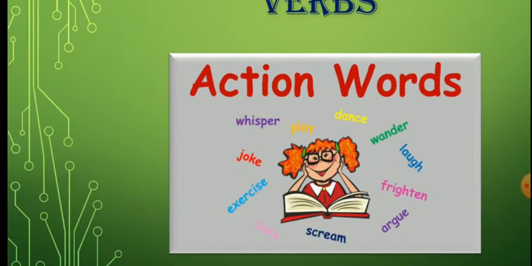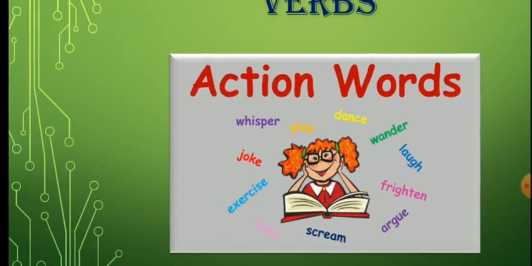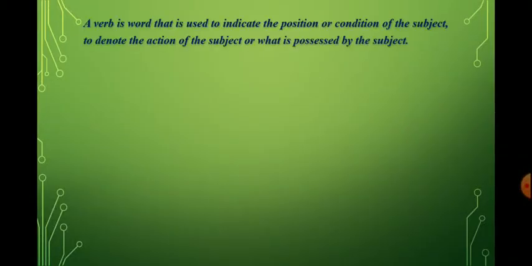Action of a subject. Subject means a person, place or animal about whom we are talking. Like for example, you can see in this picture there is a girl, and what is the girl doing? The girl is reading a book. So what is her action over here? Her action is reading, and the subject is girl, because we are talking about a girl. So let's begin with the definition of verb.